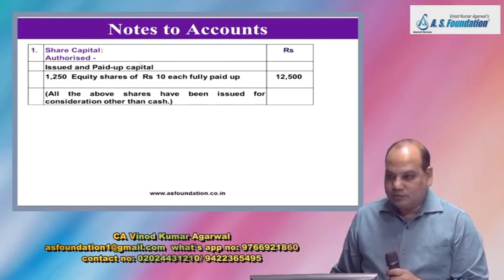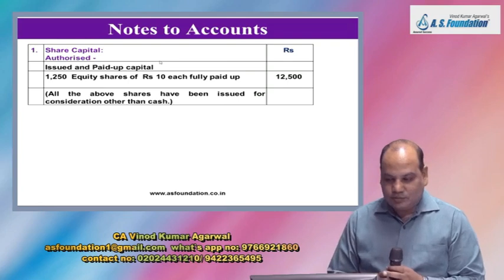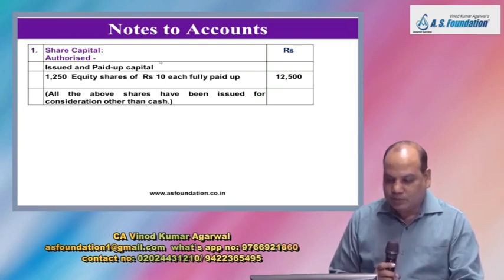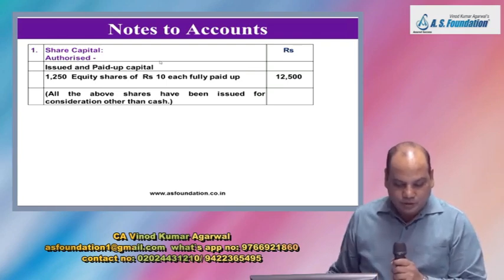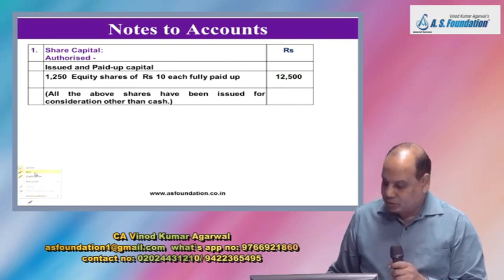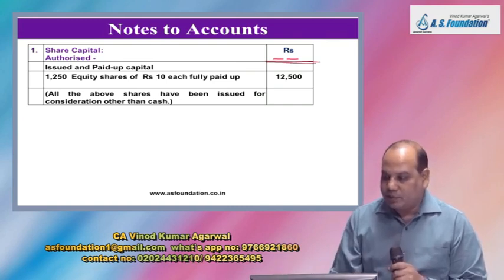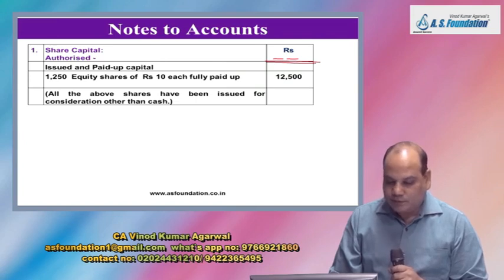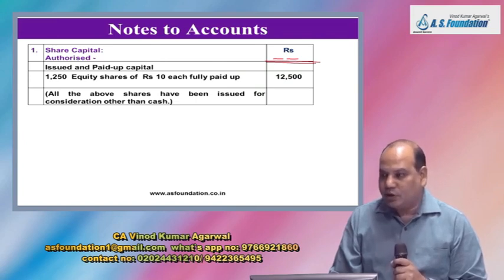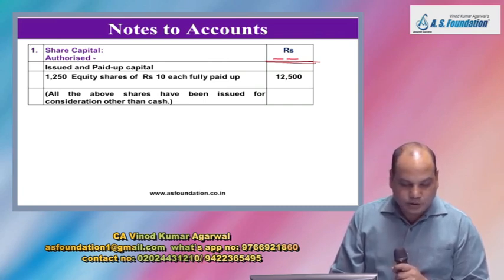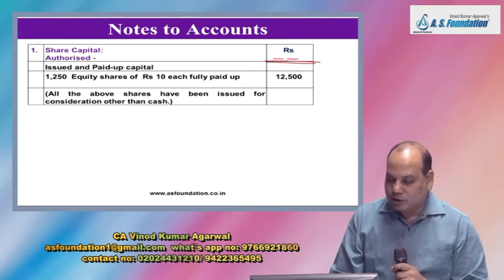Then you write down note 1, share capital. Those who have not written, write share capital: authorized, issued and paid up. Authorized, not given. Issued and paid up capital: 1,250 equity shares of rupees 10 each fully paid up, 12,500.